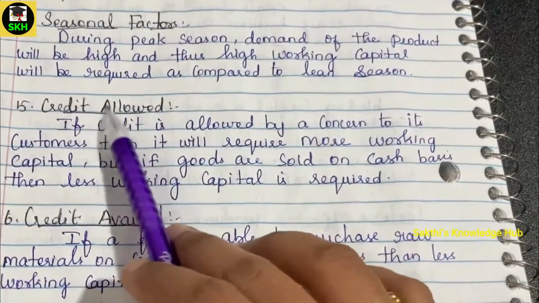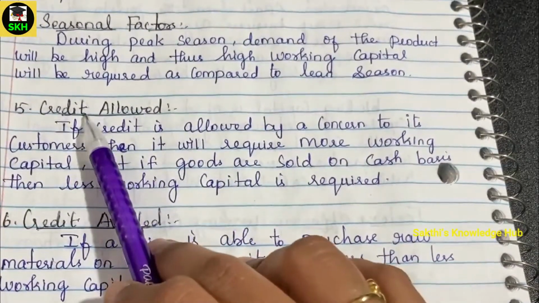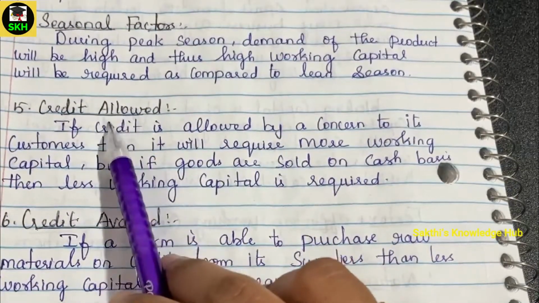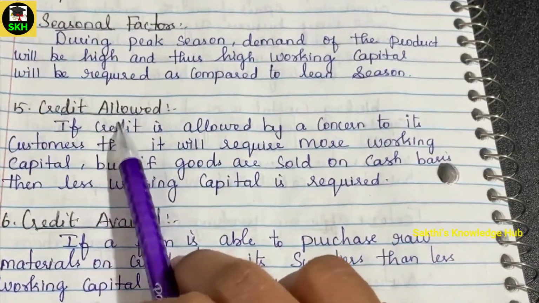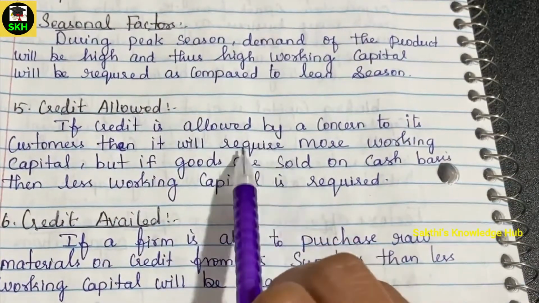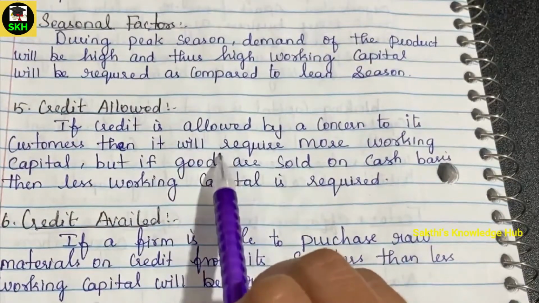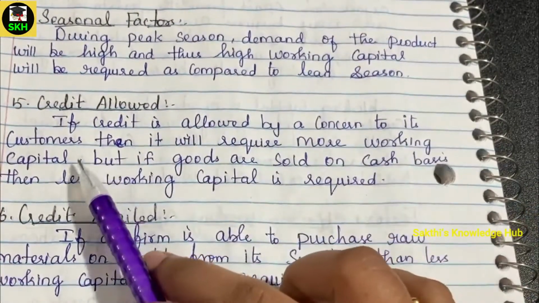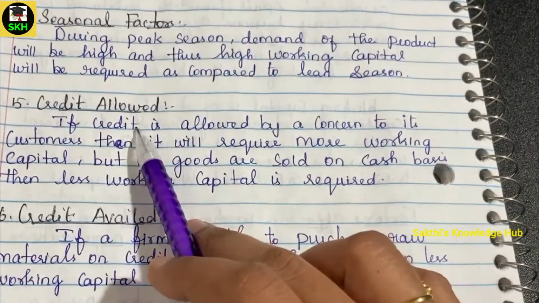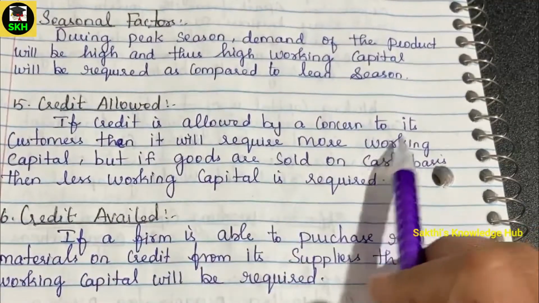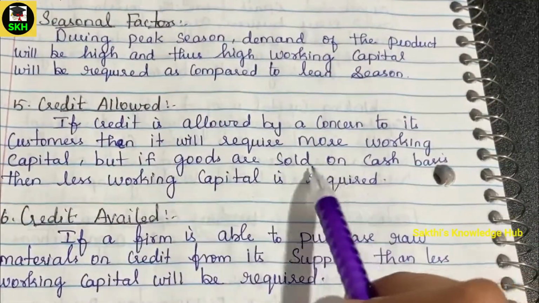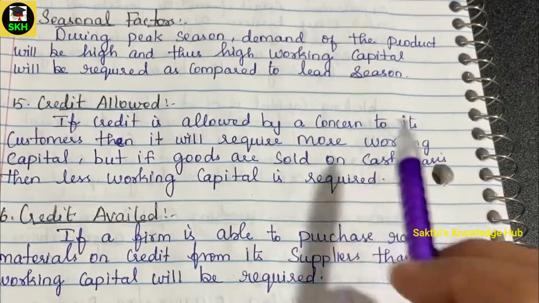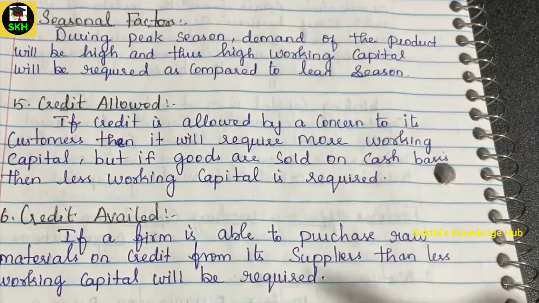So it is based on the credit policy of every business, whether the company is giving credit to customers, whether the customers are availing any credit facility from the company. If you are selling your products or goods on a credit basis, then definitely you need more working capital, because you won't receive the bill amount in cash immediately, as you have given it on credit. So in that situation the company needs more working capital. But if every transaction takes place on a cash basis, then definitely there will be a flow of funds or cash in the business at all times.